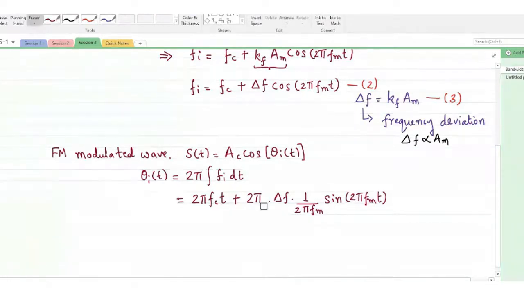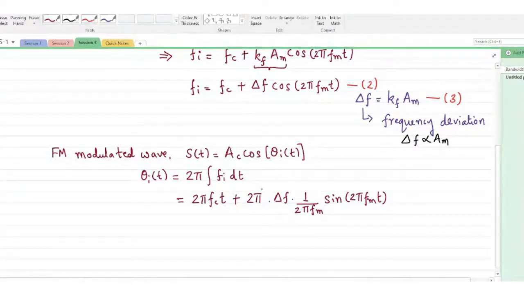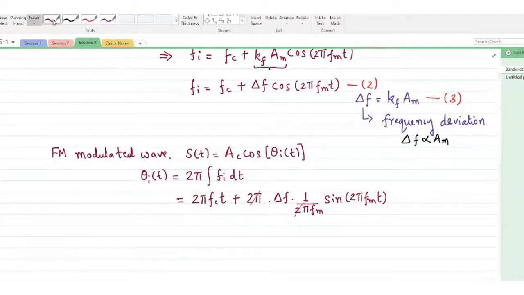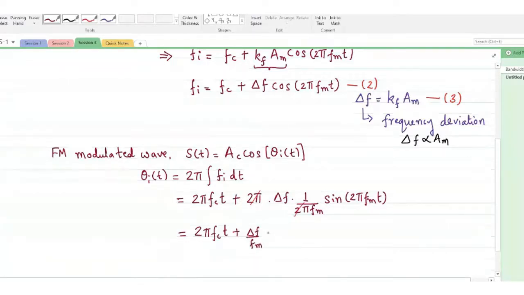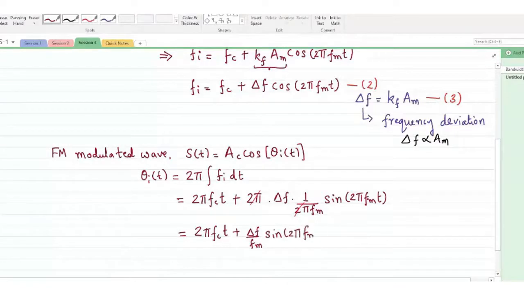A few things will get cancelled out, so I can cancel this 2 pi and this 2 pi. What I am left with is 2 pi Fc t plus delta f over fm sine 2 pi fm t.